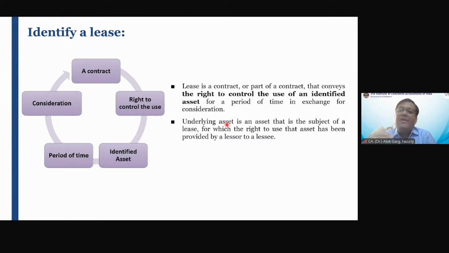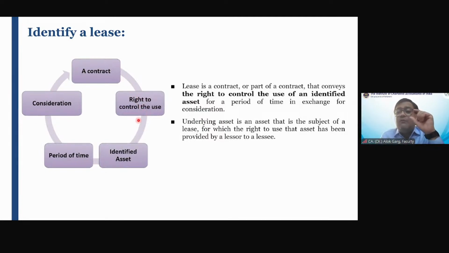Lease is a contract which conveys the right to use an asset for a fixed period of time in exchange for a consideration. It means for converting a contract into a lease contract, there must be two or more parties. There must be a transfer of the right to use an asset, and this asset must be transferred for a period of time in exchange for a consideration, not free of cost. Friends, in the old definition, lease is a contract which conveys the right to use an asset for a period of time in exchange for a consideration.